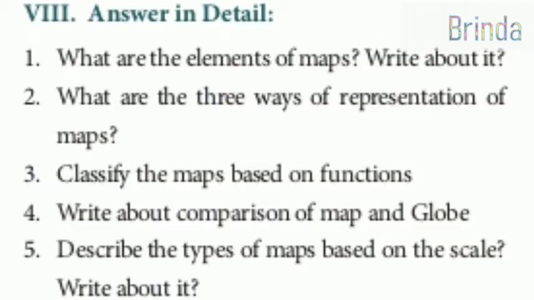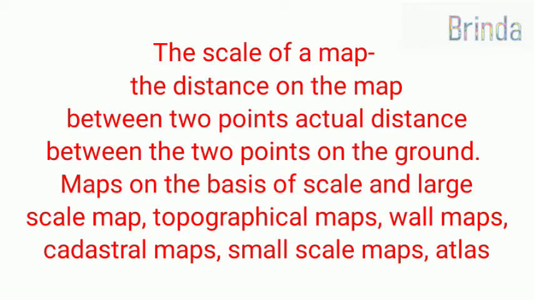Describe the types of maps based on scale. Write about it. The scale of a map is the distance on the map between 2 points and the actual distance between the 2 points on the ground. Okay? Maps on the basis of scale. இப்போ ஸ்கேலுக்கு: large scale maps, topographical maps, wall maps, cadastral maps; small scale maps, atlas.